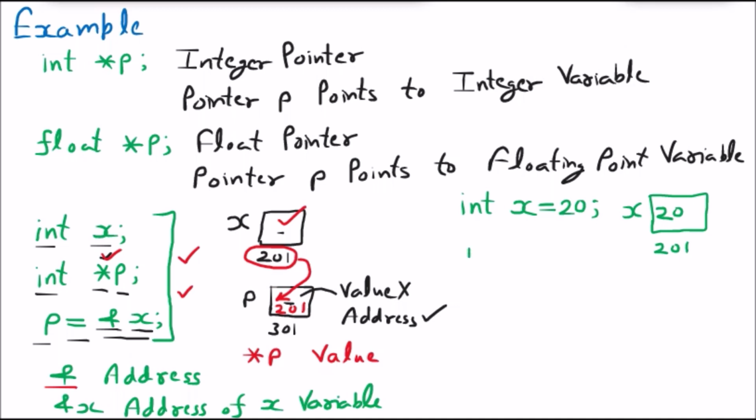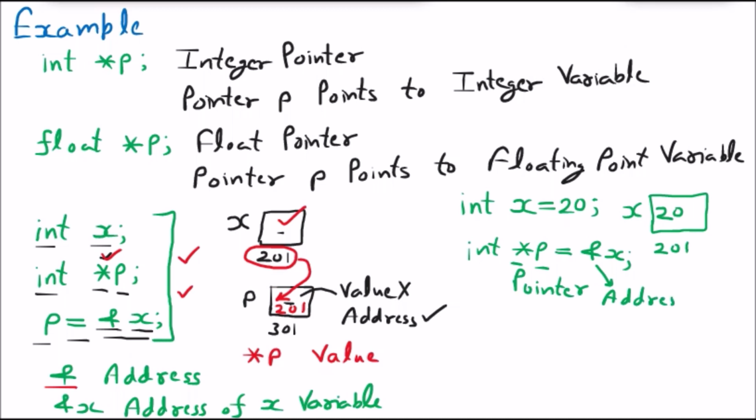Then we say int star p equal to &x. The first time I use star, it indicates the pointer variable, and the & signifies the address.